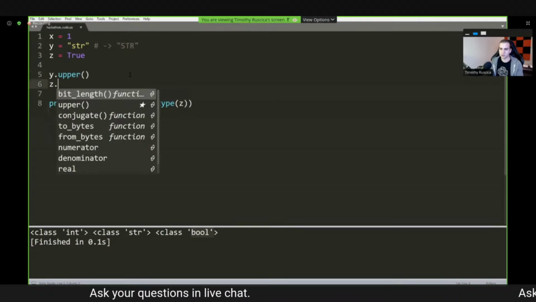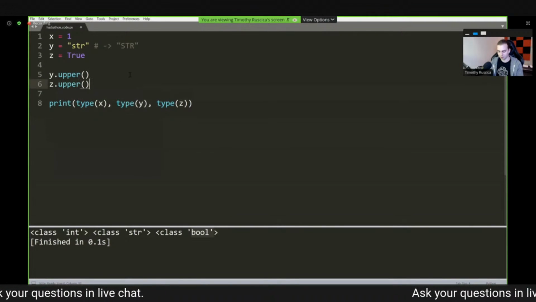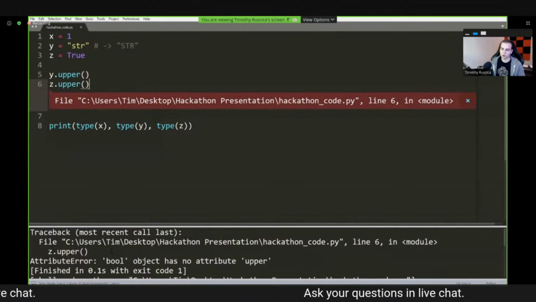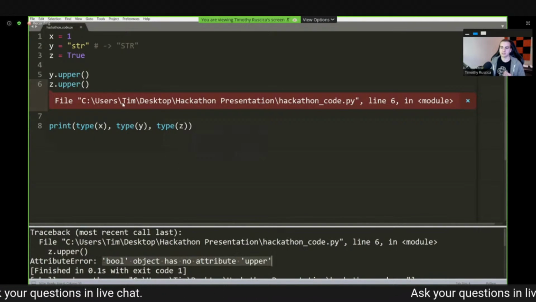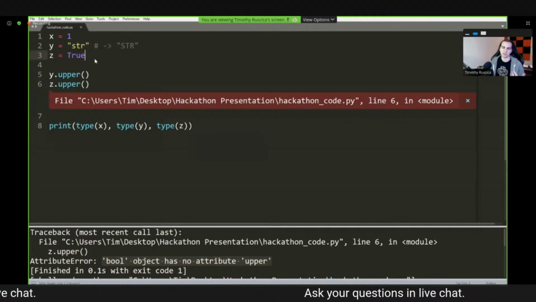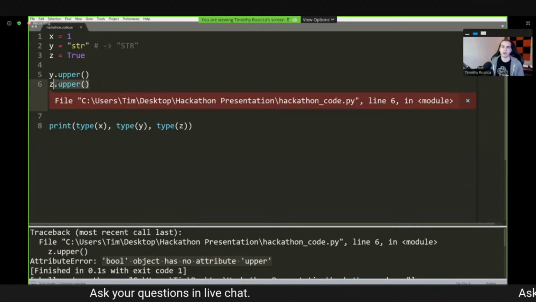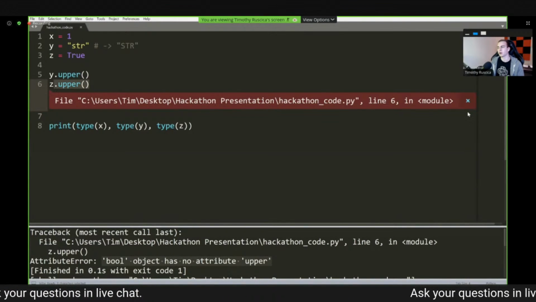But why can I not do something like z.upper? How come when I do z.upper and I run my program, I get an error? Well, what does it say? Bool object has no attribute upper. What that is telling me is since this object is of class bool, it does not have this upper method defined on it, and therefore I cannot use it.